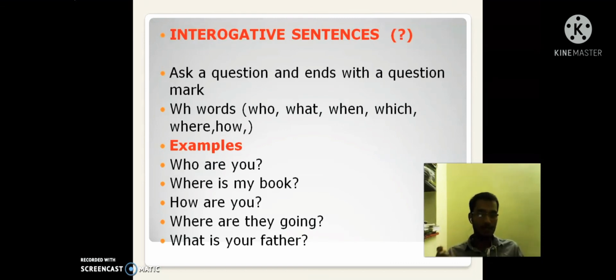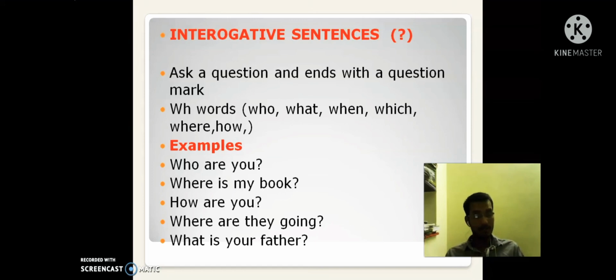The second sentence type is the interrogative sentence. We use an interrogative sentence to ask a question, and it ends with a question mark. In interrogative sentences, we can see WH words: who, what, when, which, where, how. For example, "Who are you?" Why is it an interrogative sentence? Because it is asking a question, and it ends with a question mark. Other examples: Where is your book? How are you? What are they doing? What is your father's name?